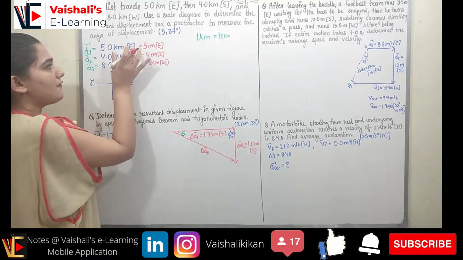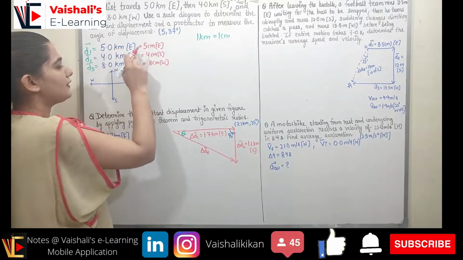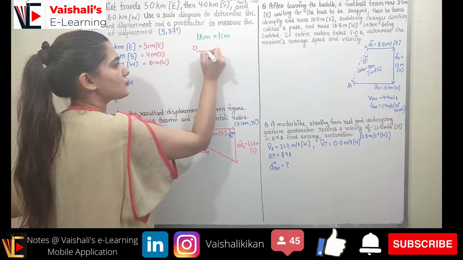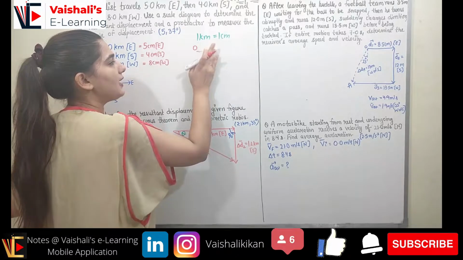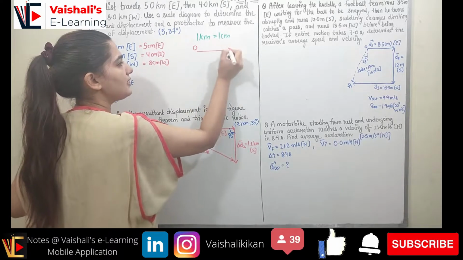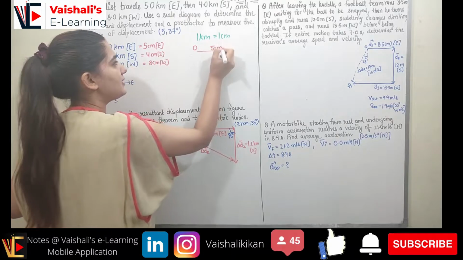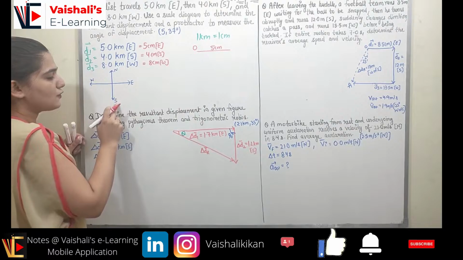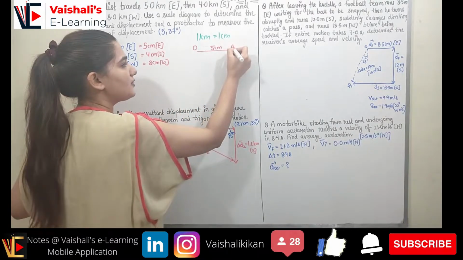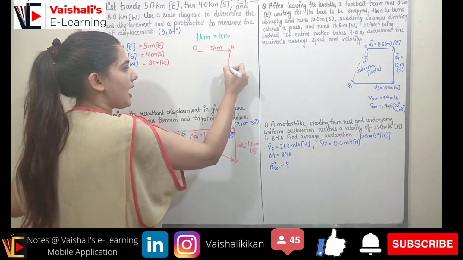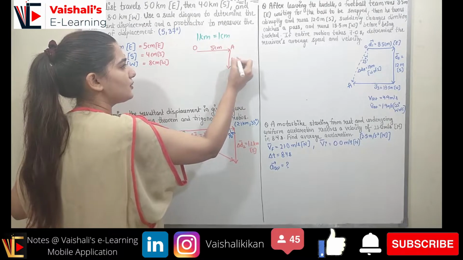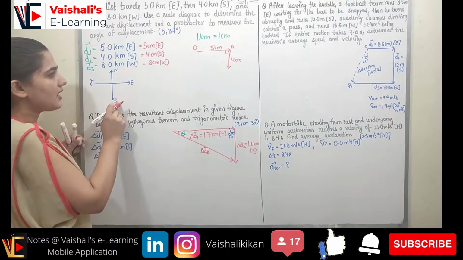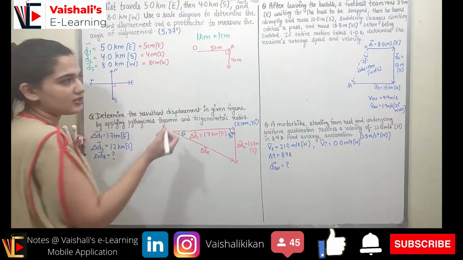First of all, I will be moving 5 kilometer towards the east. This is the east direction. So this is the starting point, let's suppose O, and we have to make a line towards the east, 5 centimeter in length, right? And after that it moves 4 centimeters south. So we will make a line from this point, let's suppose A, 4 centimeter to the south. Let's make this angle 90 degree because east and south make a 90 degree angle with each other, right?